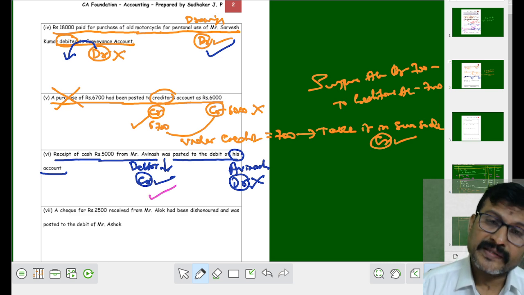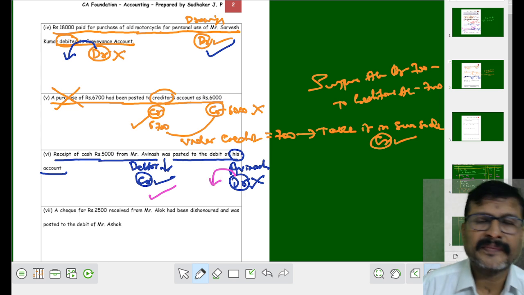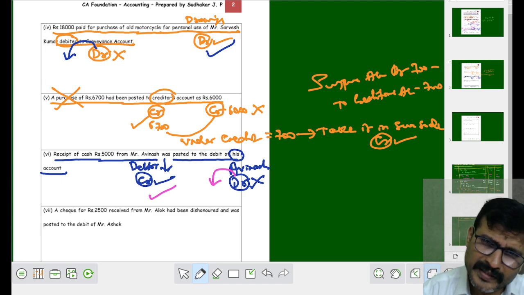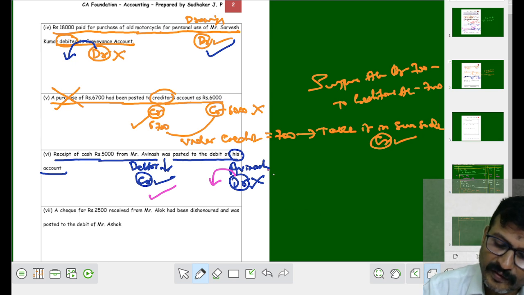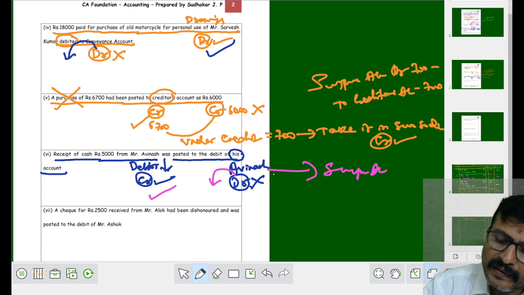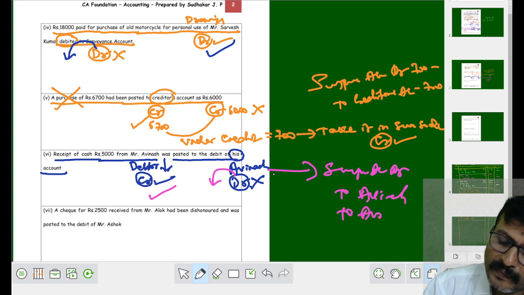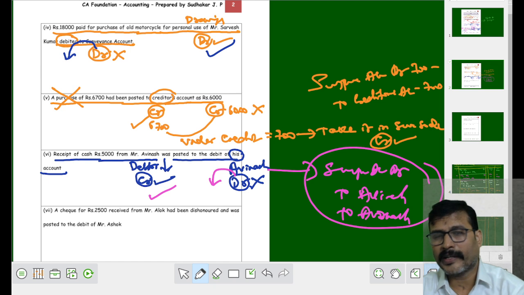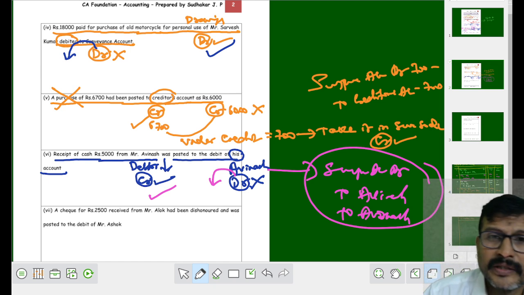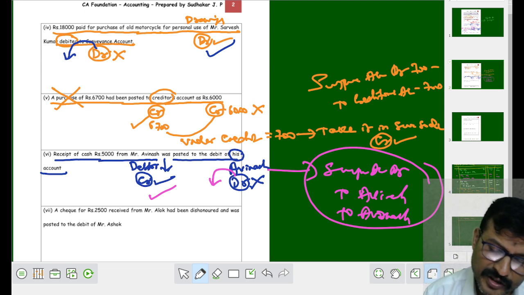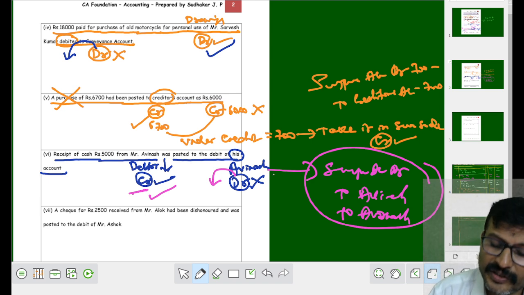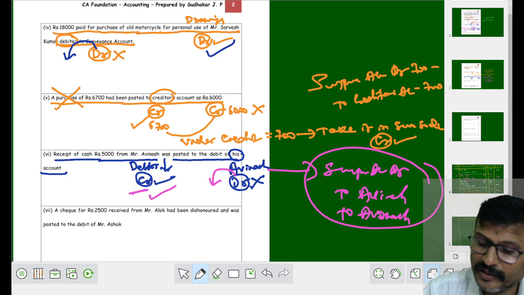Keep the correct in the same place. Shift the wrong in the opposite place. Opposite place means debit to credit. Then what is your entry? Suspense account debit to Avinash. Instead of writing Avinash 2 times in your answer booklet, we have to write only 1 time Avinash. Take the double amount. Did you understand? Instead of crediting Avinash, you have debited Avinash. Keep the correct in the same place. Shift the wrong in the opposite place. Now your journal entry, my dear student.